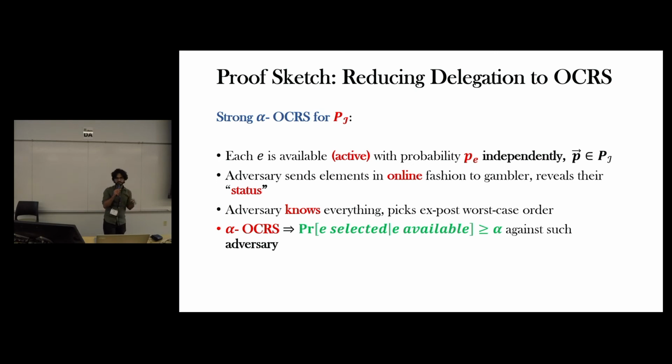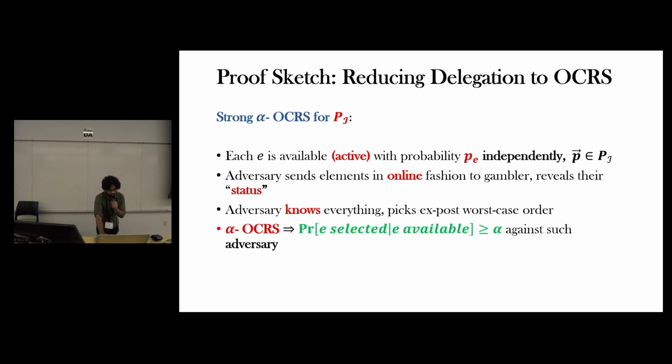And this adversary is super powerful. The adversary knows everything and can pick the worst case order. What alpha OCRS implies is that it provides a strategy for the gambler such that the probability of element E being selected, given that element E is available, is greater than or equal to alpha against such a strong adversary.